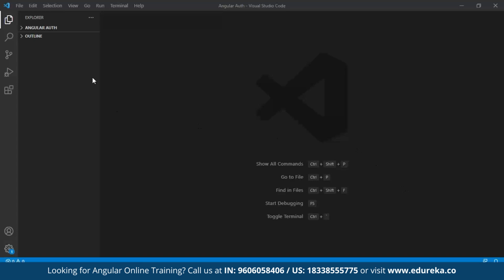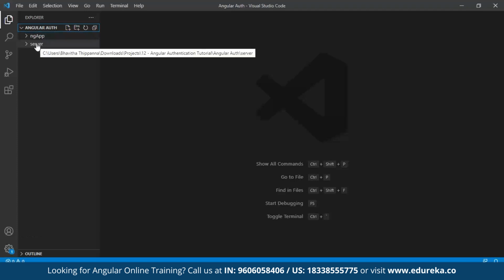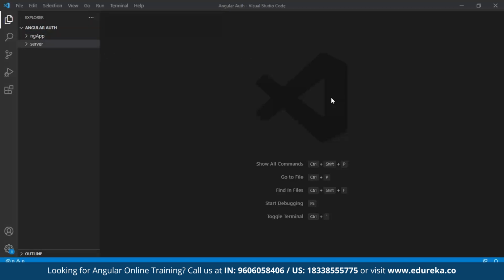Once I've created Angular Auth, I'm going to create a folder named server. So how do we create the server? Let's go ahead and see that. Firstly, I'm just going to dive into my Angular Auth folder, and here I'm going to choose the new folder option, which will give me a new folder column. And here I can name this folder as I wish. So here I've named it server.